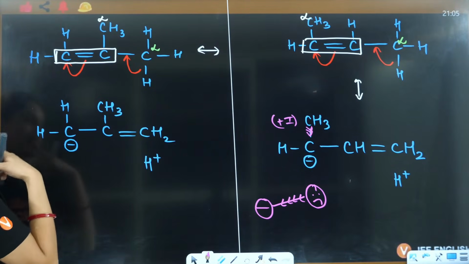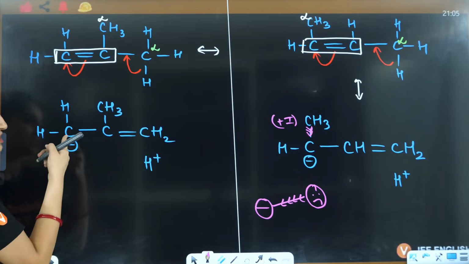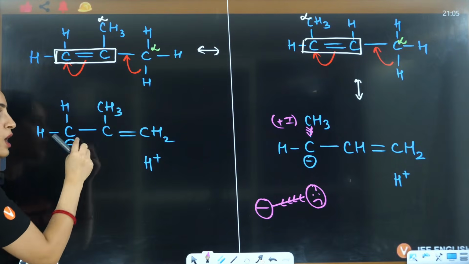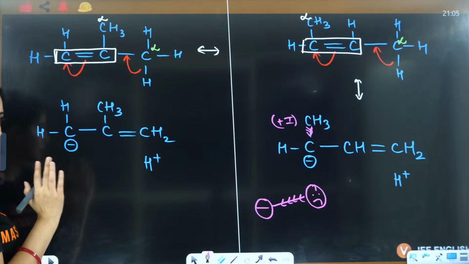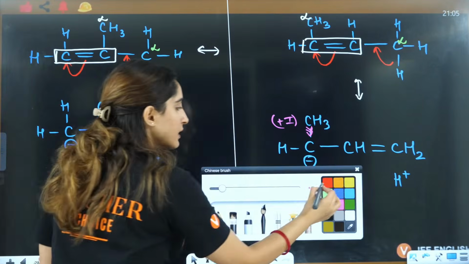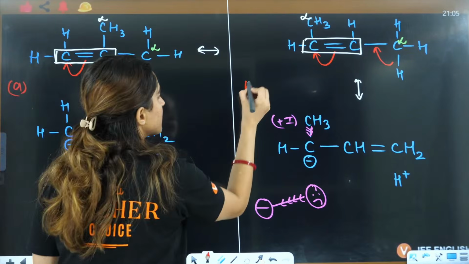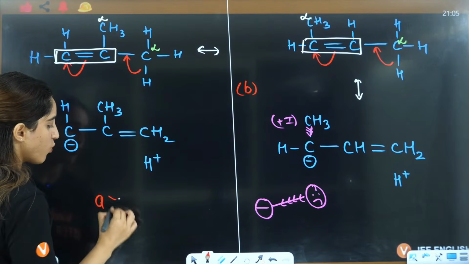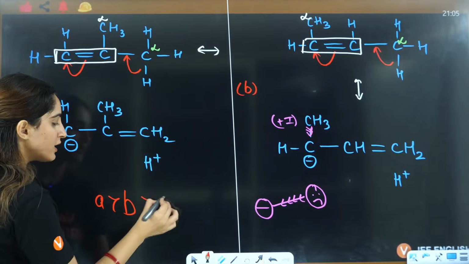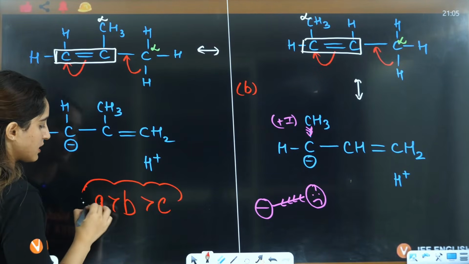Here you don't have any such thing. Here you don't have any CH3 directly attached. CH3 is there, but it is not directly attached, right? So that is why, this was A and this was B, A is more stable than B, and we have already discussed that B is more stable than C.